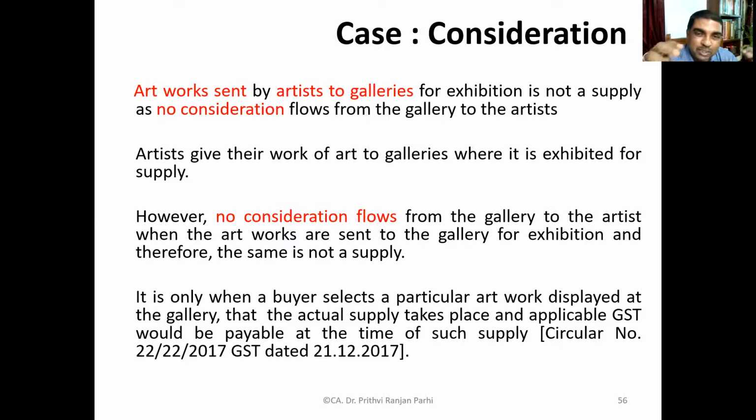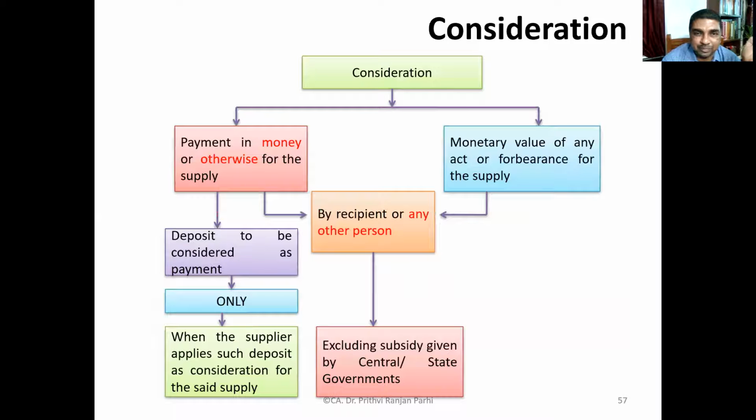But when the artwork is sold in the exhibition, there is a supply because there is a consideration. Did you understand this example? Supply of artwork by the artist to the galleries is not supply. But at the gallery, when the artwork is sold, then consideration flows to the artist. At that point of time, that is a supply. I think it is clear to you.